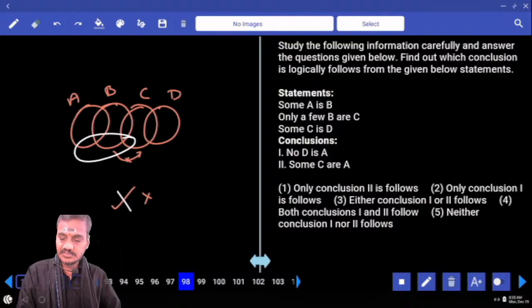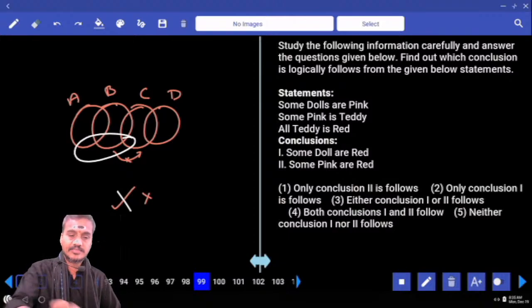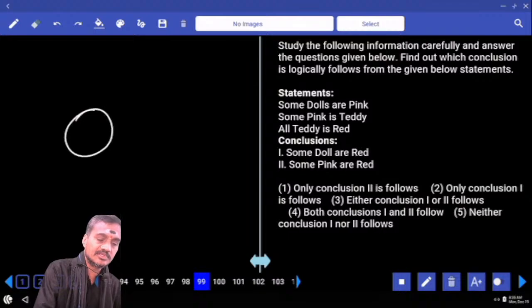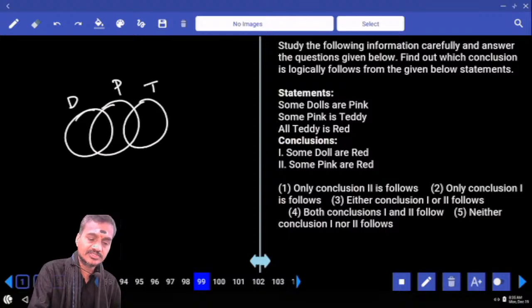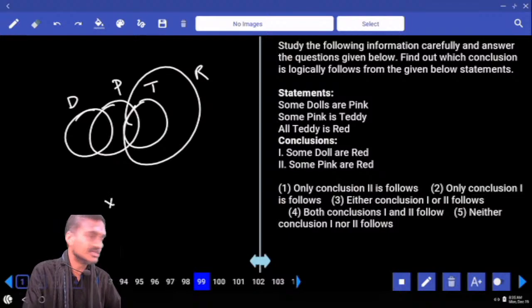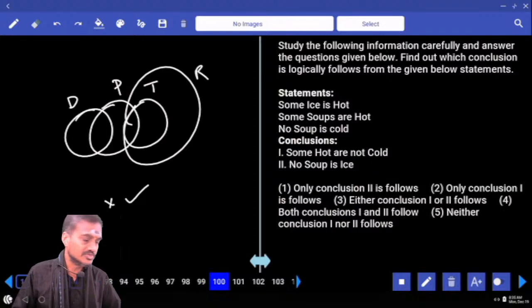So neither one nor two, and it is given in the choices for question number 98. Then 99. Now in this 99, some dolls are pink. It should be written like this. Now these are the dolls that are pink in color, and some pink is teddy, and all this teddy is red. This entire teddy is a part of this red. Some dolls are red, that is false. And some pink are red, definitely true. So what is your answer? Only two, choice one, question number 99.